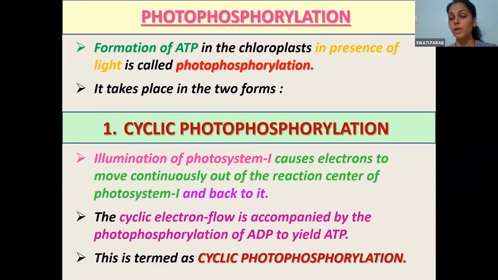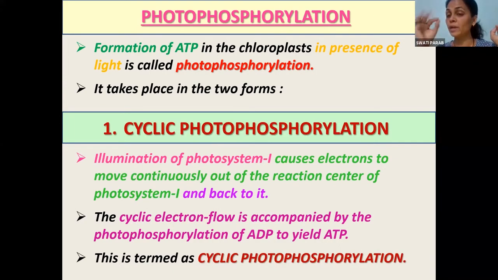And now this photophosphorylation occurs in two different steps. One is cyclic photophosphorylation. Yesterday itself I told you what you mean by this cyclic. In cyclic photophosphorylation, you will find there is involvement of only photosystem 1 and not photosystem 2. When light energy is absorbed by the reaction center of photosystem 1, the chlorophyll A molecule there gets excited and emits an electron. That electron will pass through the electron acceptors and will come back again to PS1.